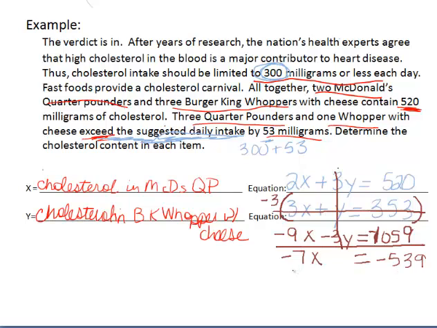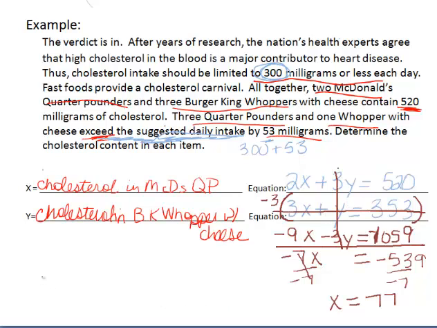Then let's divide both sides by -7. You might want to do that on your calculator. Let me do that on mine real quick: -539 divided by -7 is 77. So now that I have my x value, I can plug it back in to get my y value.